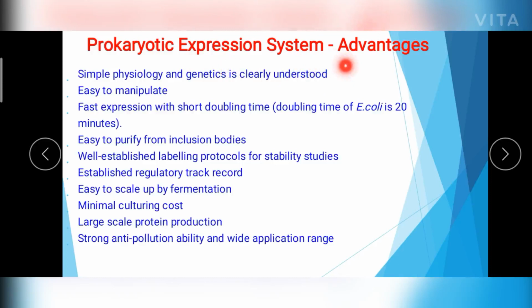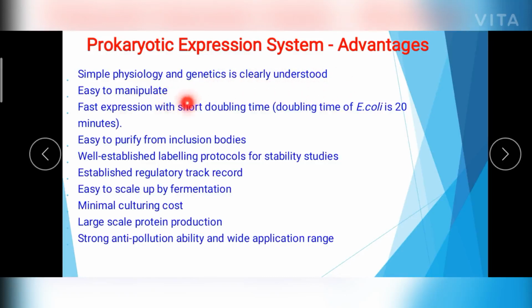So let's first see why this expression system is preferred. What are the advantages? The one which you are taking most prominently is the E. coli expression system, because it has simple physiology, the entire genome is sequenced, and the genetics of that organism is clearly understood. So this is why it is most preferred.